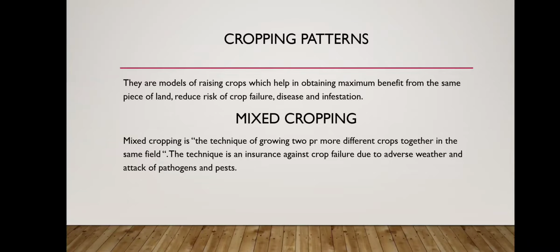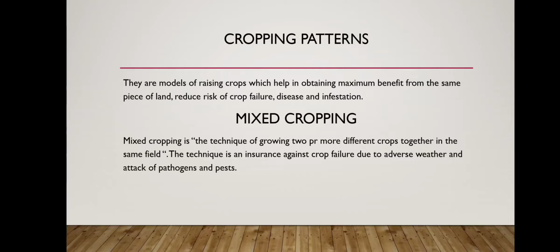Now the next topic is cropping pattern. So cropping pattern is the model of raising crops which helps in obtaining maximum benefit from the same piece of land and reduces the risk of crop failure, disease, and infestation. So cropping pattern is the pattern in which we grow the crops so that the farmer will have the maximum output. Or if in any case crop failure happens, then the farmer will not have the loss, because if one crop fails, the other will be ready for the farmer.